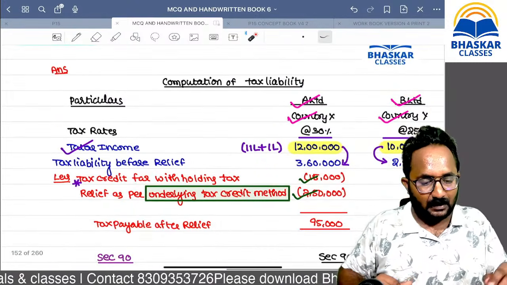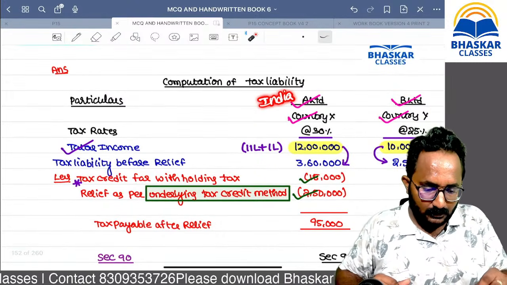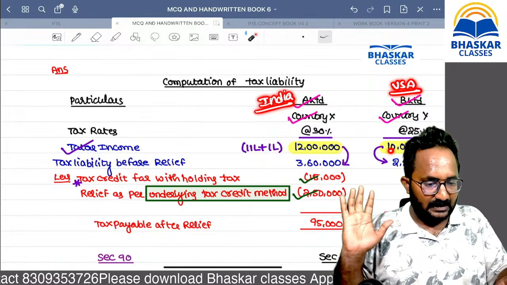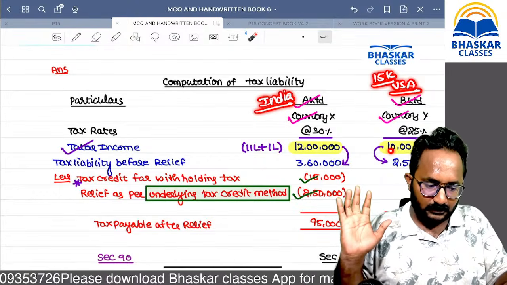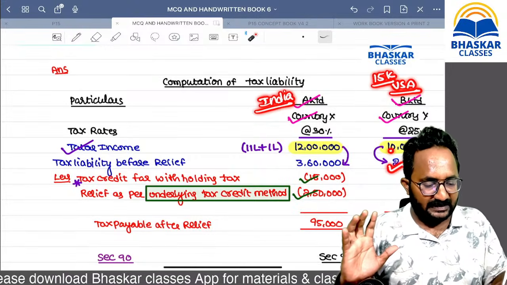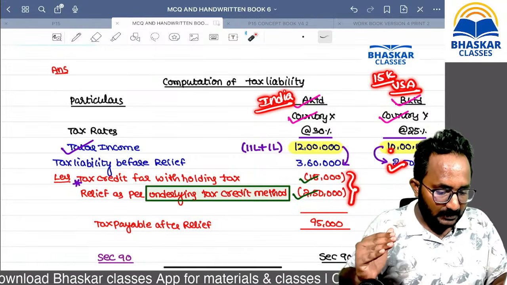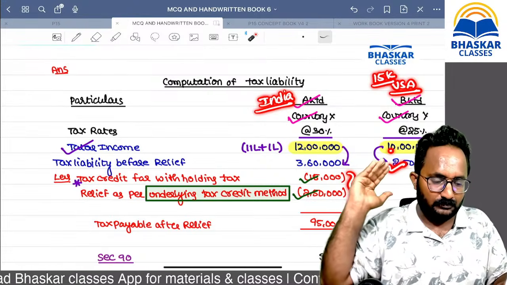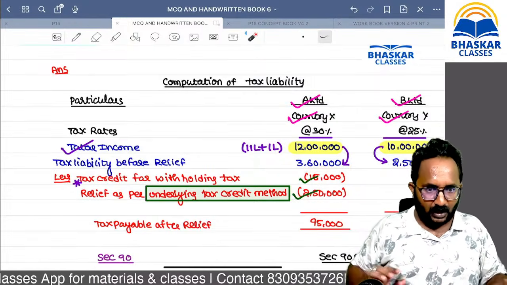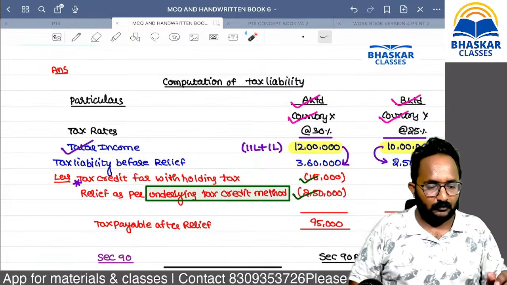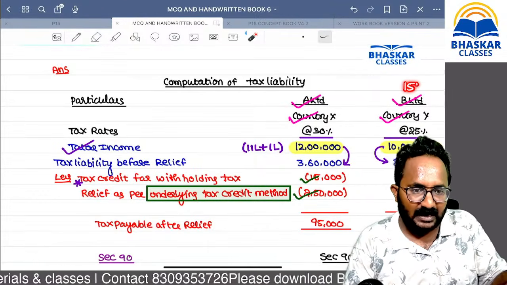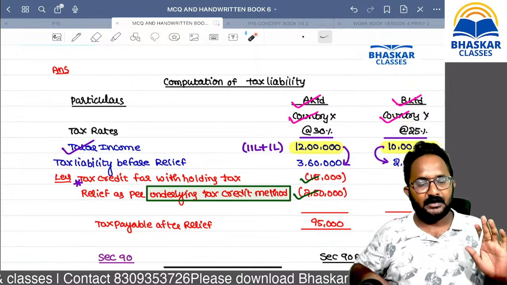Even though, for example, it is in India, suppose. It is in USA, suppose. Here they have deducted TDS of 15,000. Here you paid 2,50,000. Definitely, while you are taking the credit of these two amounts, you have to submit the proof of payment of tax in the foreign country. Otherwise, how will they give it to you? You can't claim whatever amount you want as credit. Definitely, while they are allowing the credit in India also, they will check the proof of payment of taxes in foreign countries. Are you clear?